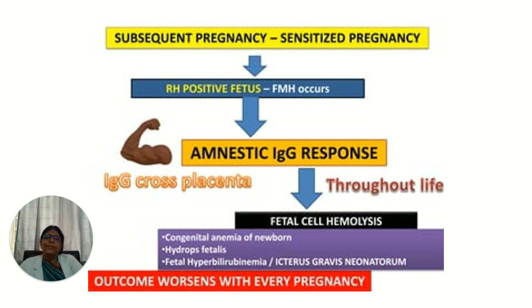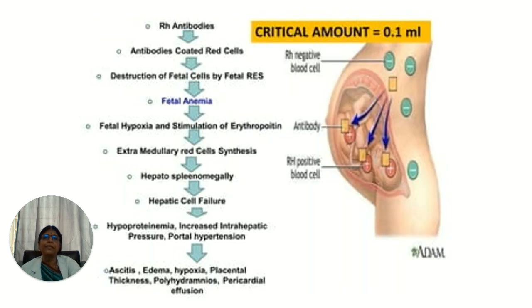And this outcome worsens with every pregnancy when she is not protected by anti-D, or if she has abortions. With every pregnancy there is a worsening of the outcome for the fetus.